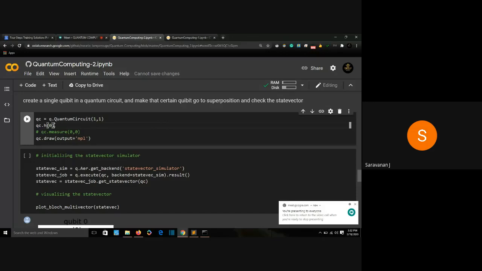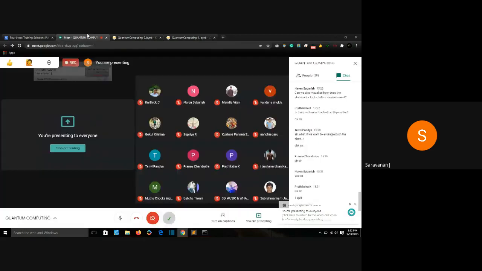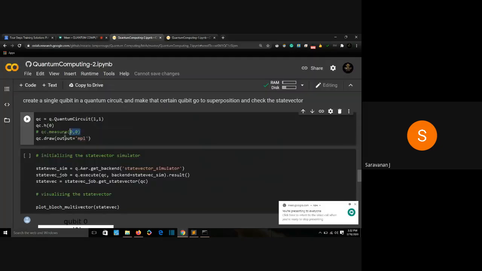And then I'm applying an H gate. H gate stands for Hadamard gate. It will make that qubit go to superposition. And then I'm commenting this line out. I'm not going to measure this, so it will stay as it is. So I defined my qubit, I applied a Hadamard gate to my qubit, then I am drawing it using Matplotlib. That's all I'm doing.